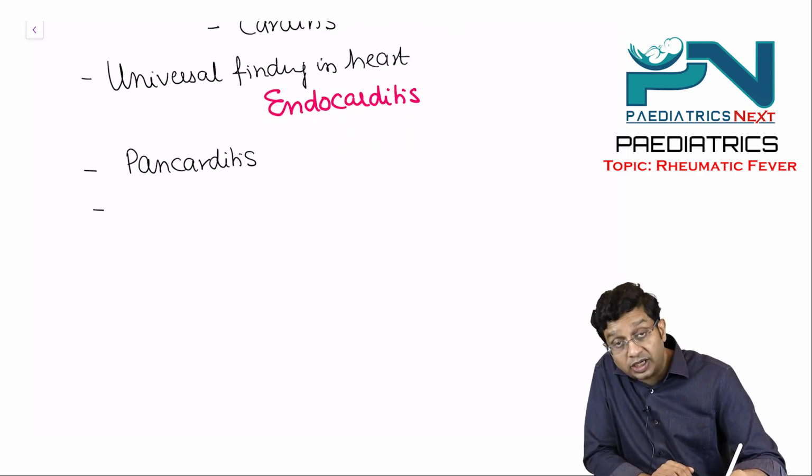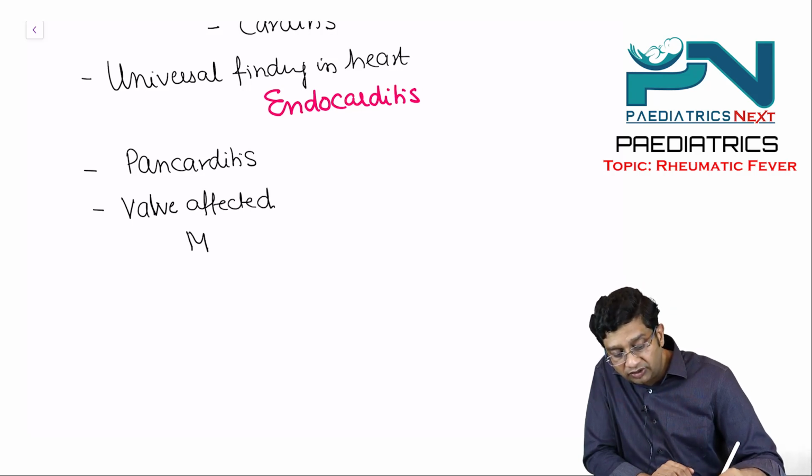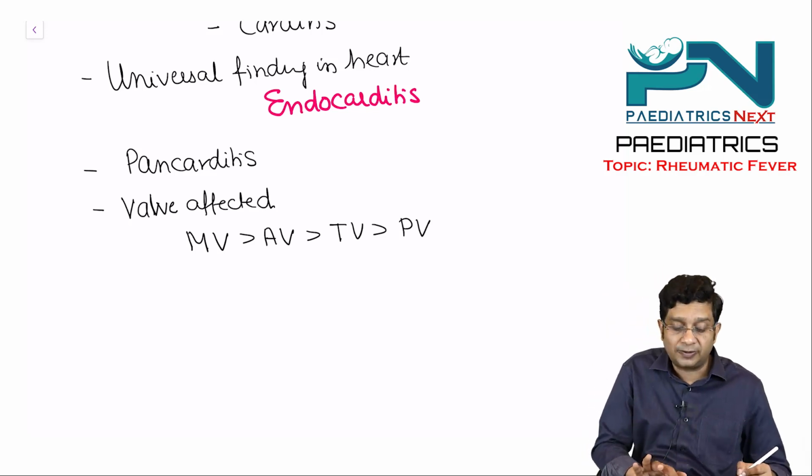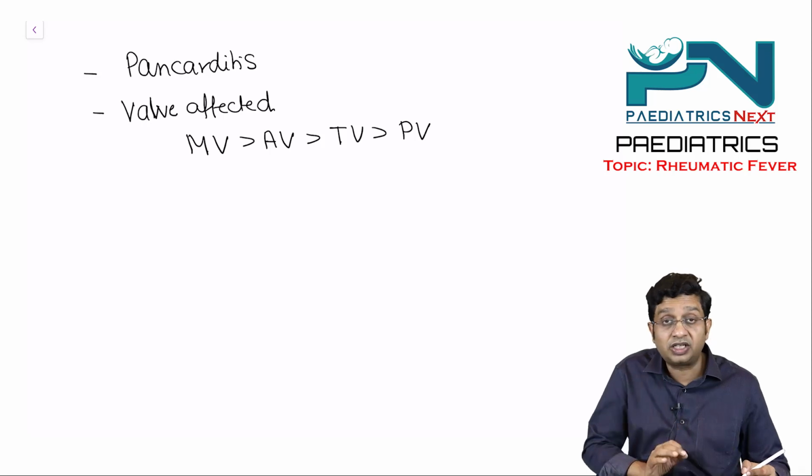If there is endocarditis, the heart valves are affected. And the question is, which is the most common heart valve affected? Mitral valve, more than aortic valve, more than tricuspid valve, more than pulmonary valve. The simple one-liner question: the least common valve affected is which valve?